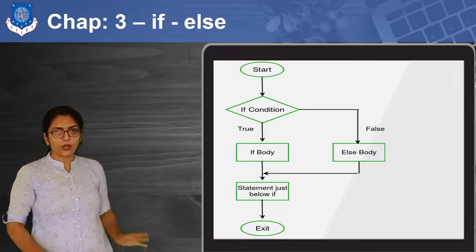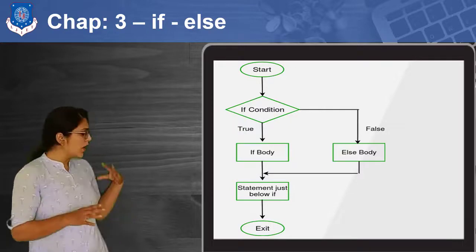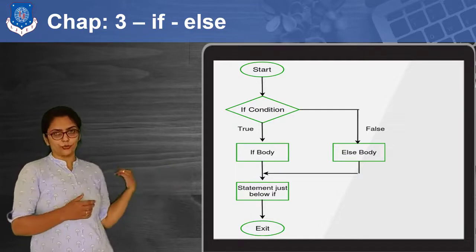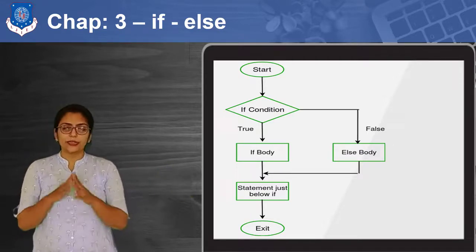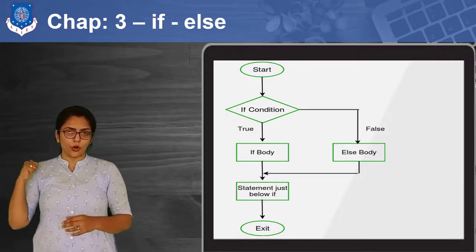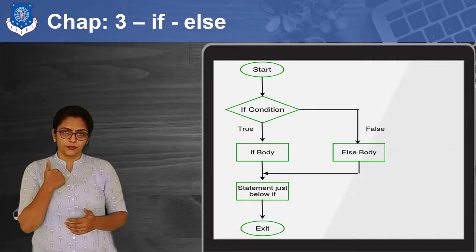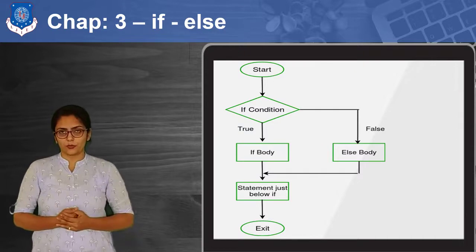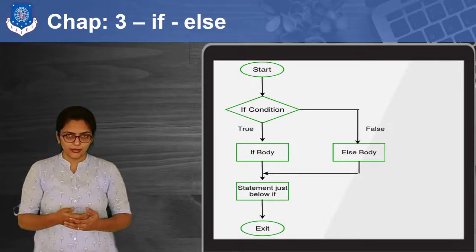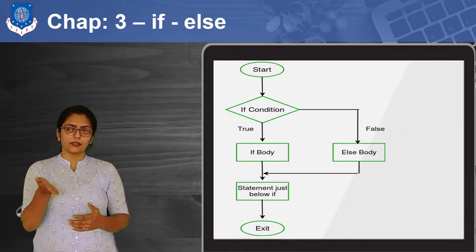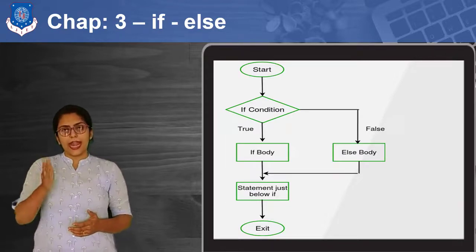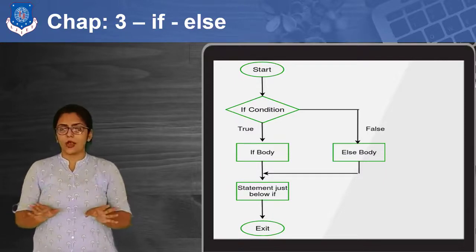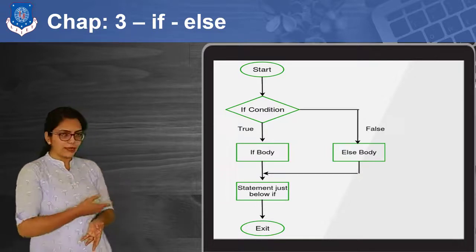So the last part does not bother about the condition, but whatever is written inside the if and else blocks is considered only if the condition is true or false. You can take the example of the flowchart which I have already taught you in the first chapter, flowchart and algorithm. You can consider that example over here, that when students are entering their marks, I am checking whether their marks are greater than some threshold or not, and based on that I will print on screen whether the student has passed or not. So this is all about simple if and if else.